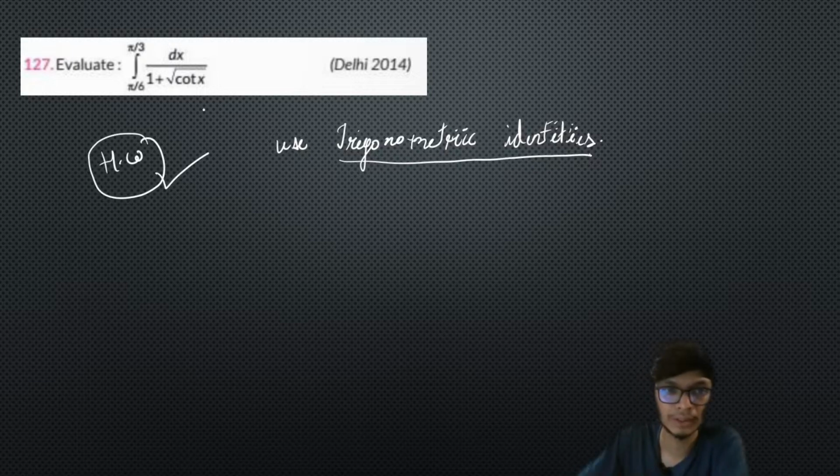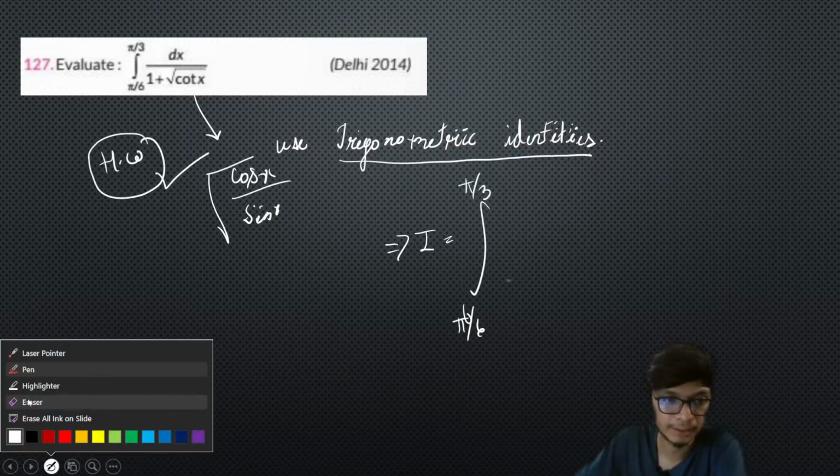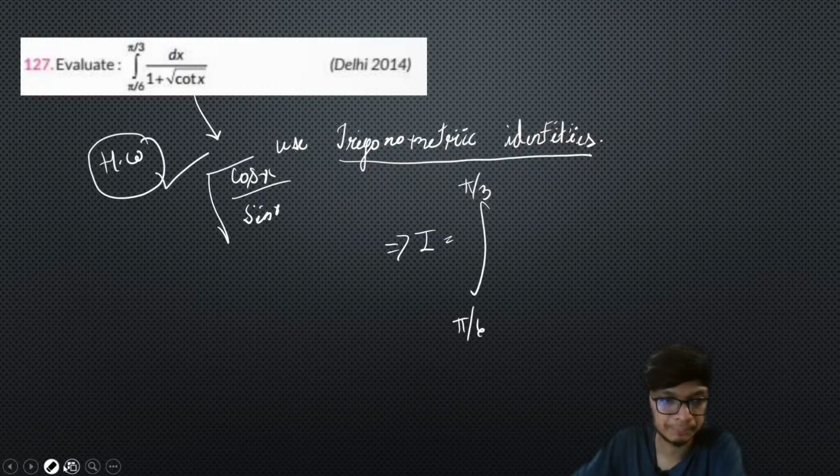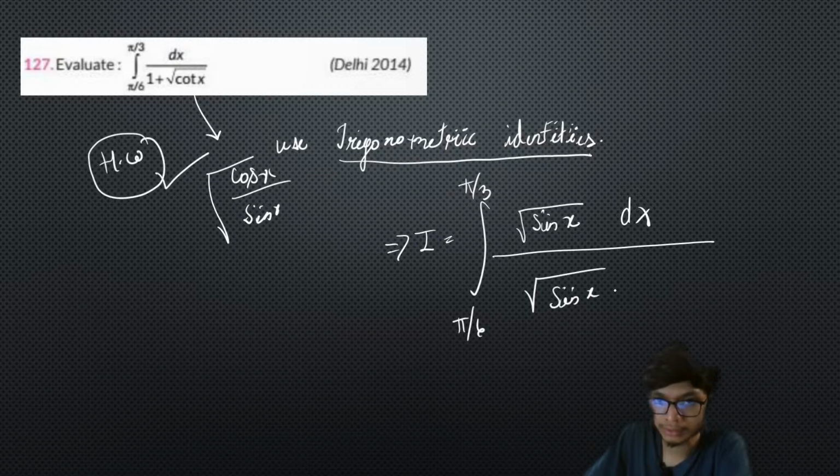What I will suggest is that over here you just take this cot as cos by sin. So this is the square root of cos by sin, and therefore you can get this integral of the form pi by 6 to pi by 3, and this part will basically be equal to square root of sin x divided by square root of sin x plus square root of cos x.